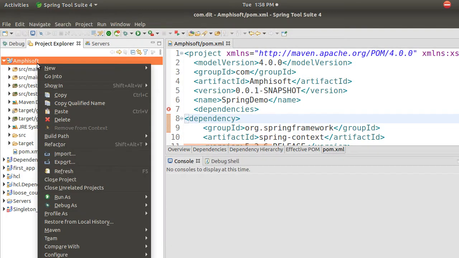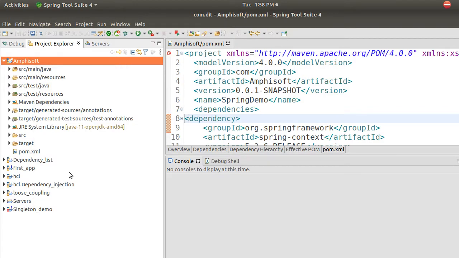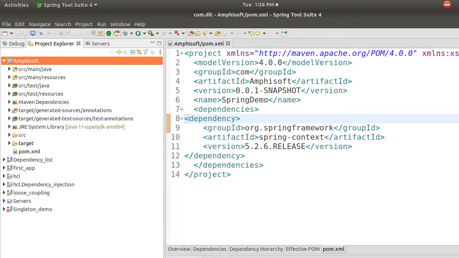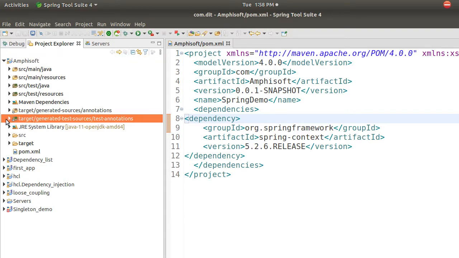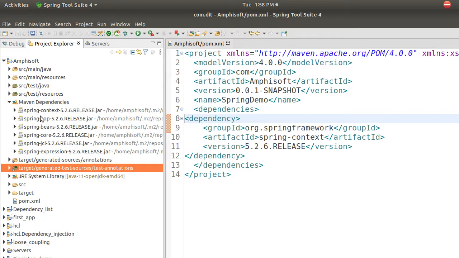Okay, I'll just refresh it. I think there is some cache problem. I'll go and refresh it. The moment you refresh it, all the projects get refreshed. Yeah, so now all the errors are gone, right? Now you can see automatically, there should be one Maven dependencies entry created. Can you see here Maven dependencies is created? Go and check it out. So it is adding a few things. What is it adding? It is adding context, it is adding AOP, it is adding beans, core, expression language, right?